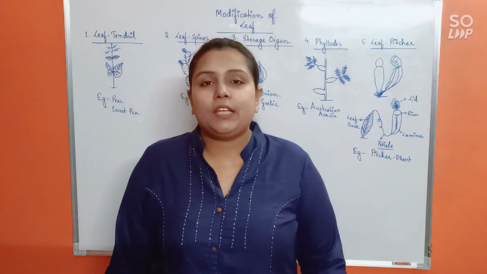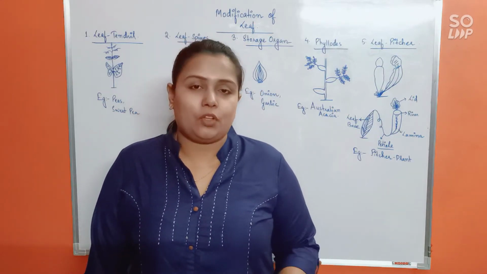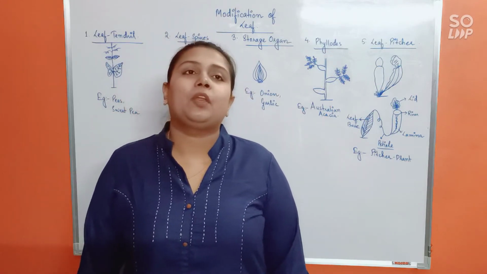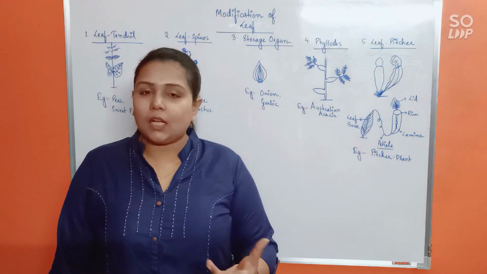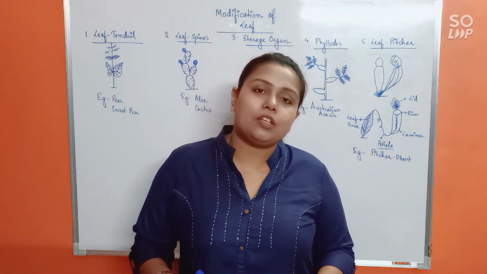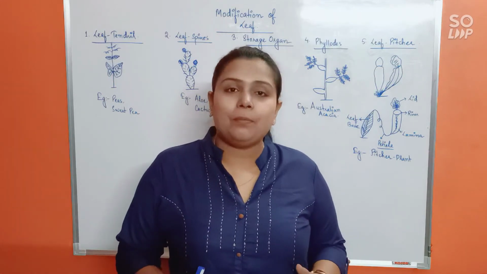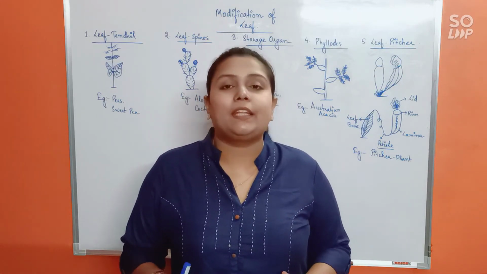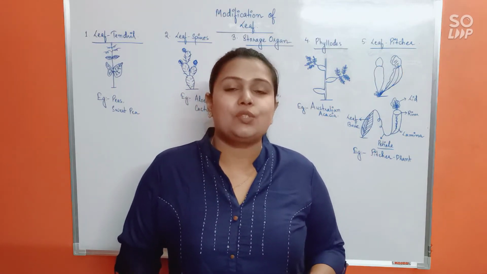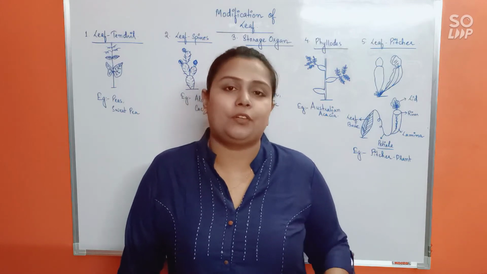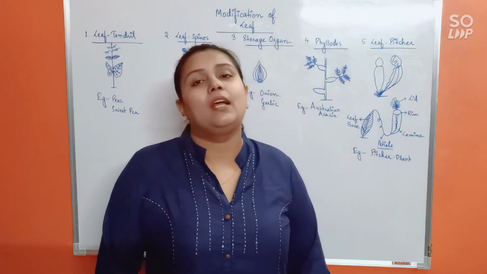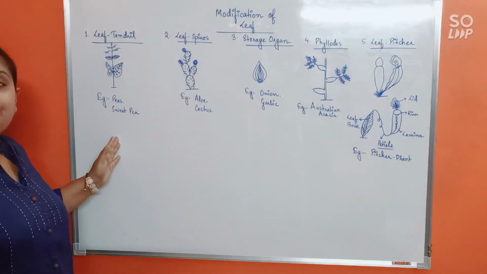Like about leaf, the major purpose or the function of a leaf commonly would be photosynthesis, transpiration, or even you can say exchange of gases, right? But sometimes the leaves in certain special conditions or unfavorable conditions may perform something other than usual, like they might perform defense or storage, etc. At such conditions, that will be considered a modification. Okay, so here we are going to discuss a few important modifications, like first, leaf tendril.